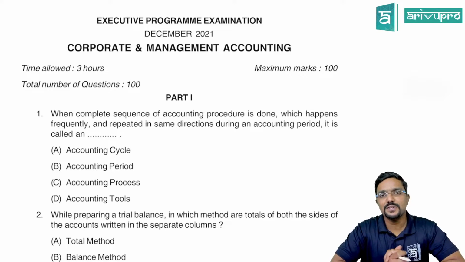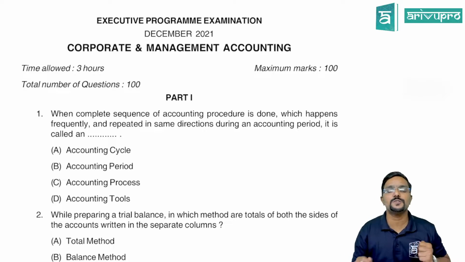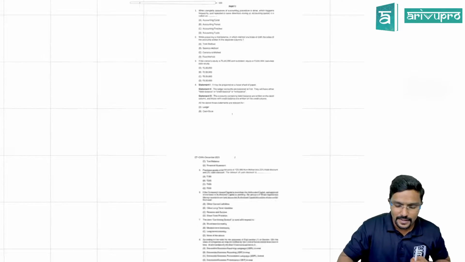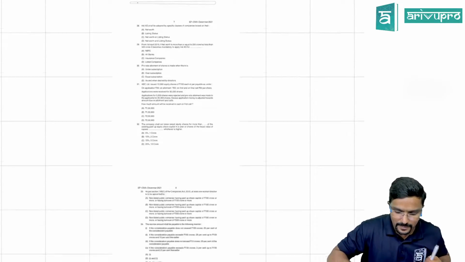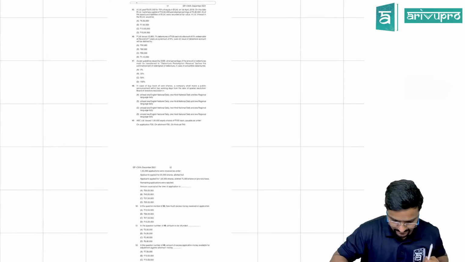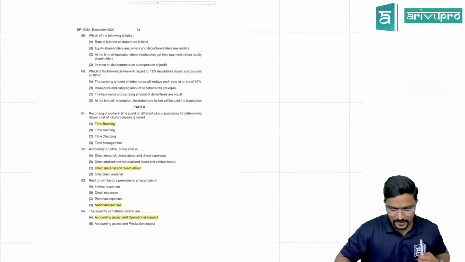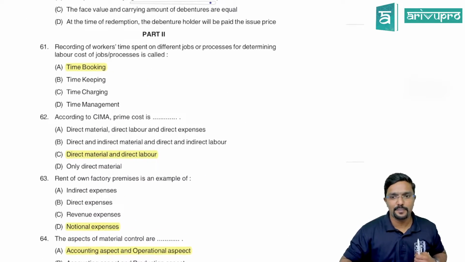Hello students, in this video I will be discussing the management accounting question paper which was asked in the December 2021 exams. Fine, straight away we'll go to the 61st question, which is the management accounting part, Part 2 or Part B.